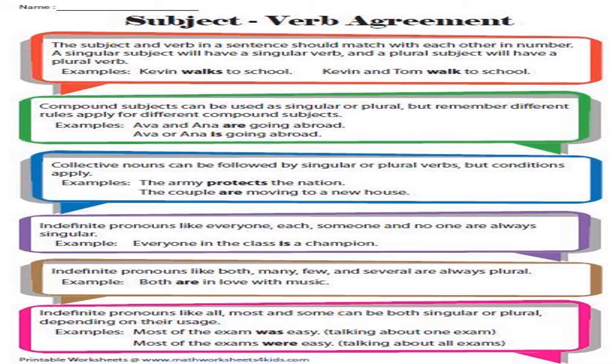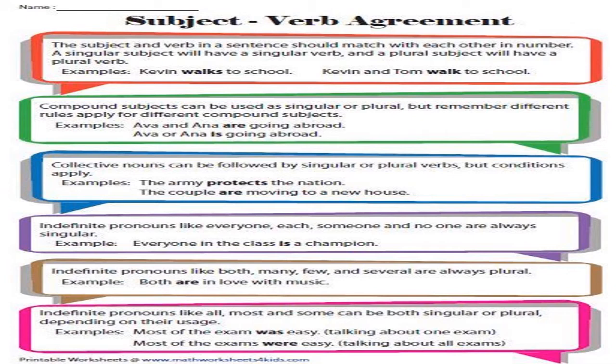So it's usually plural. Both are in love with music. Indefinite pronouns like all, most, some, all these can be singular or plural depending on the usage. Most of the exam is easy. Why did we use was? Because it is a single exam. In that exam, most part of it, the major part of it was easy.